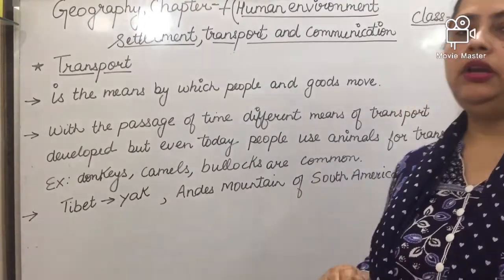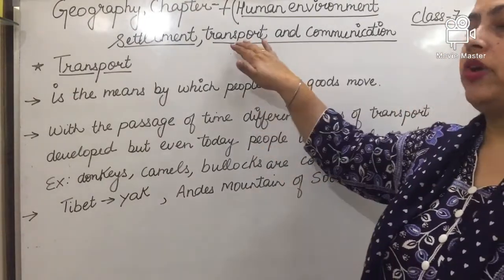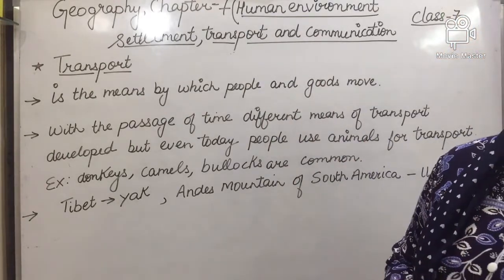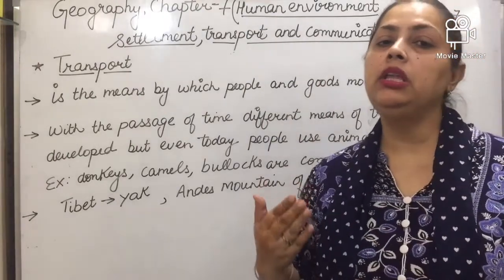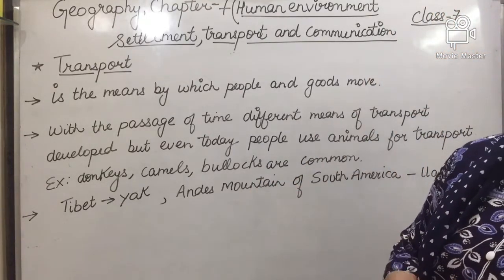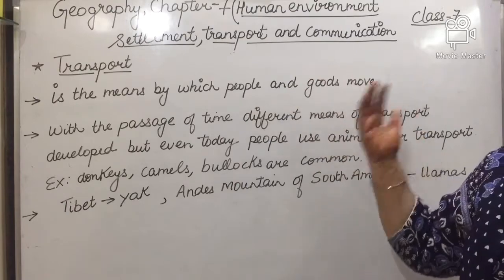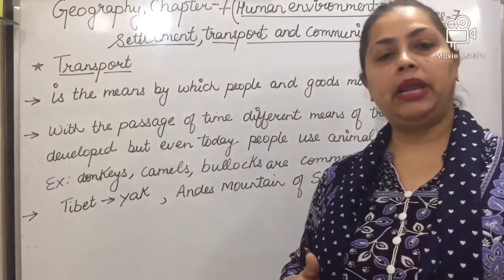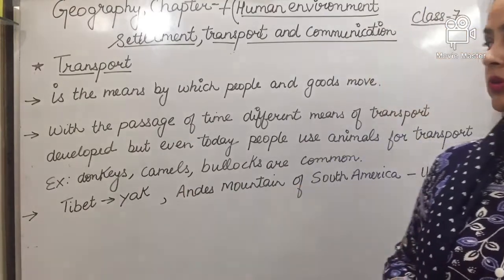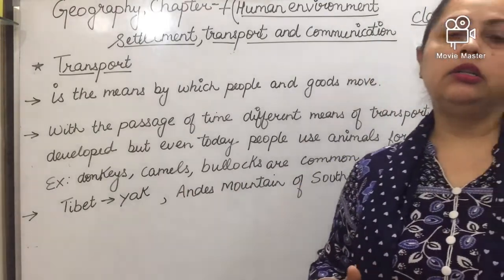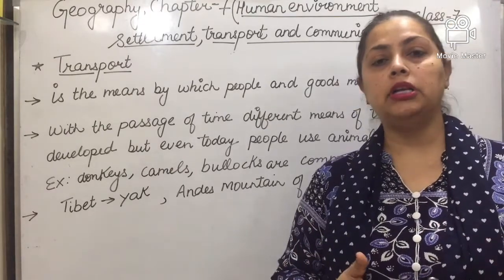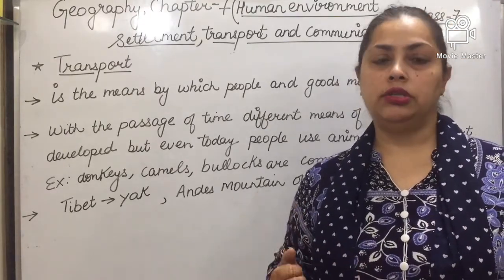Okay, the next topic is transport. What do you mean by transport? Transport is the means by which people and goods move from one place to another. In the early years, people had to walk or use animals to carry their goods.